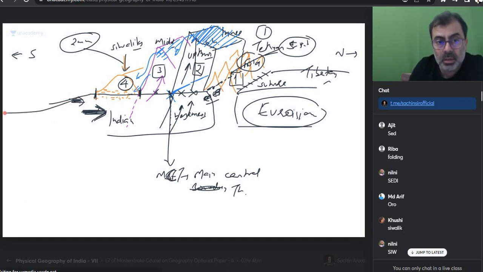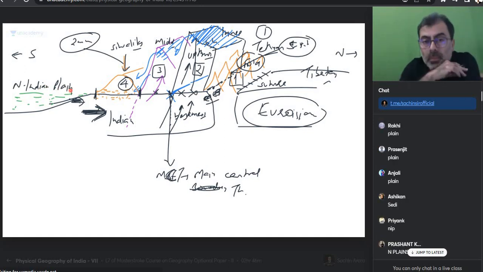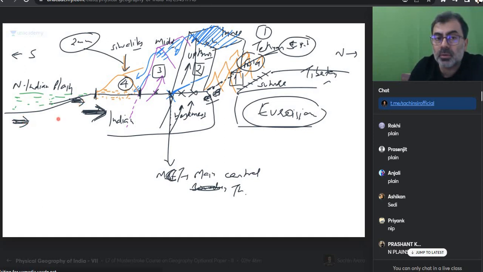What will start after this? After this we had the foredeep. The foredeep has already got filled up with sediments. Yes or no? What is this? This is the North Indian plains. But the compression is still happening. Can the North Indian plain also fold in future? Yes, if you survive, you can see Delhi becoming a hill station. It is possible in the future.